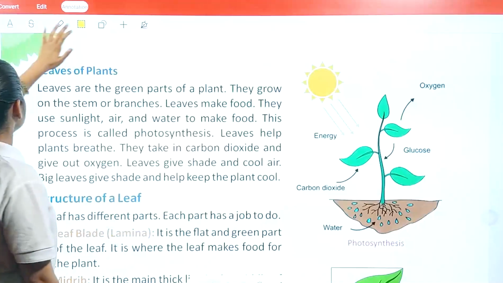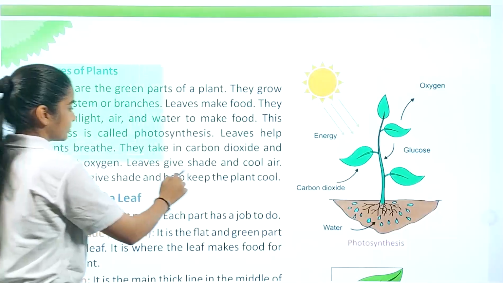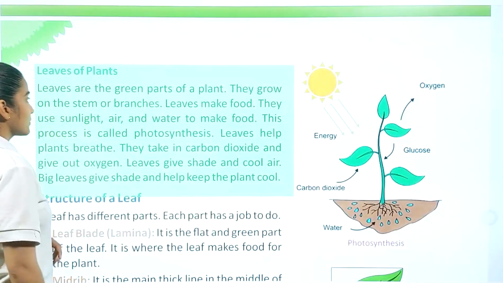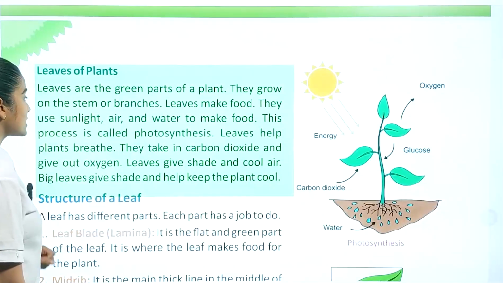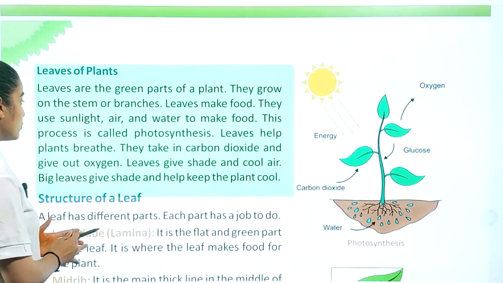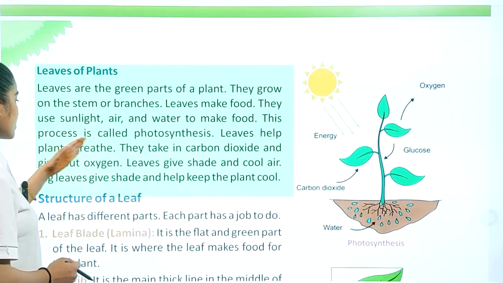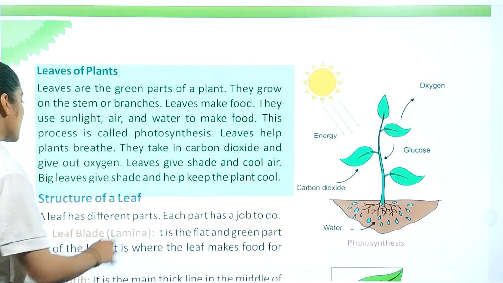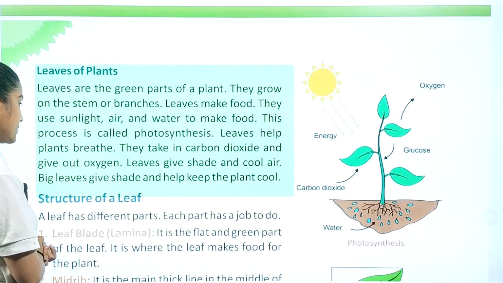Next we have leaves of plants. Leaves are the green part of a plant. They grow on the stem or branches. Leaves make food. They use sunlight, air and water to make food. This process is called photosynthesis. Leaves help plants breathe. They take in carbon dioxide and give out oxygen.